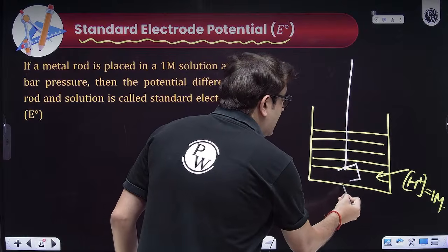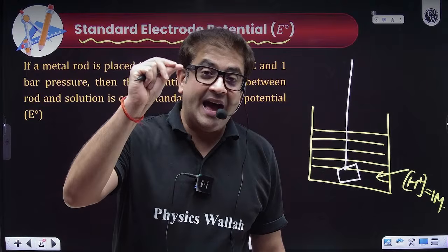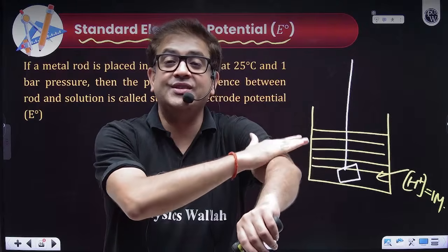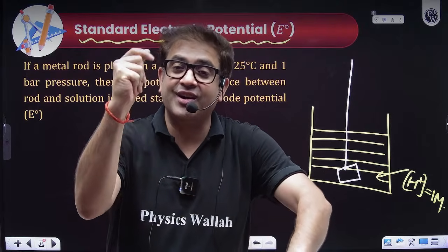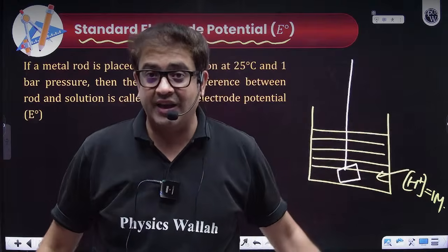We coat this platinum with platinum black. What is platinum black? The same platinum crushed and pasted over the platinum metal, because the crushed area gives the platinum more surface area.